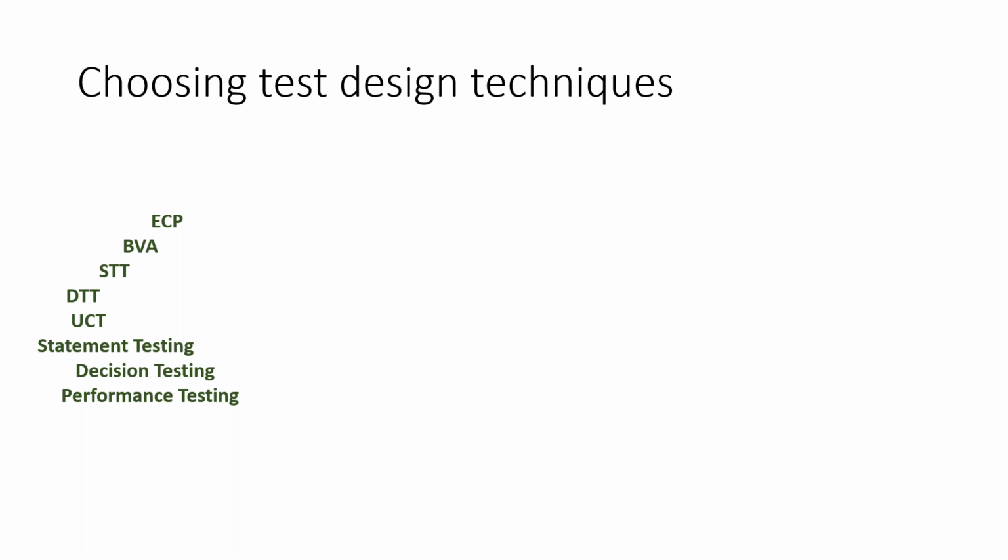There are many testing techniques available to apply as we build test cases and run tests: equivalence class partitioning, boundary value analysis, state transition testing, decision table testing, use case testing, statement testing, static testing techniques, performance testing, and experience-based testing. So many testing techniques are there. So a test manager, for a particular project, in the test analysis activity should tell the team: for these test conditions, use the state transition technique.